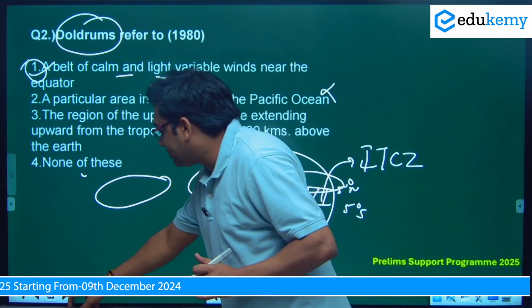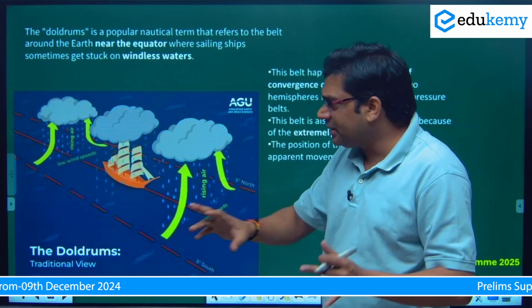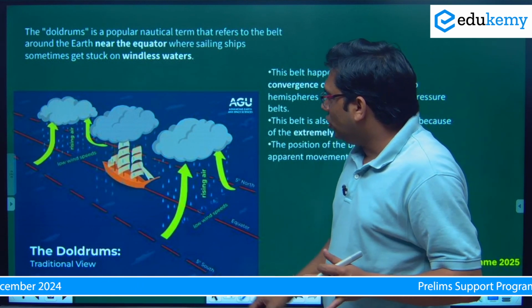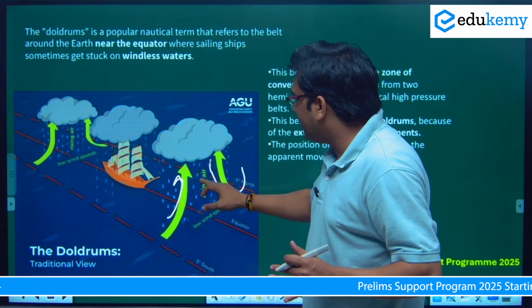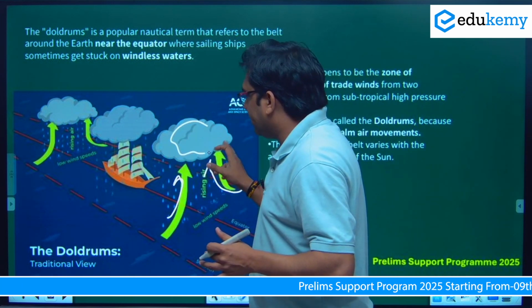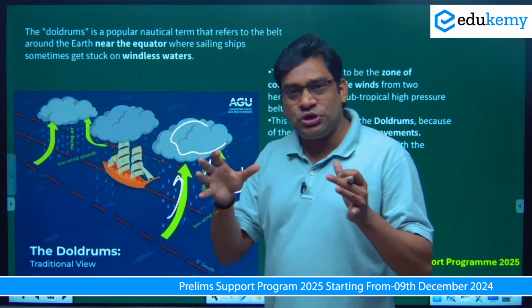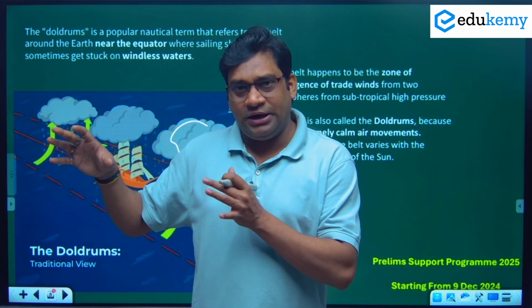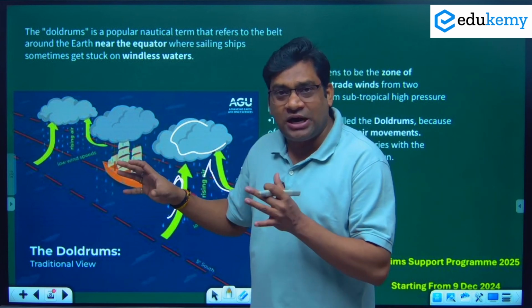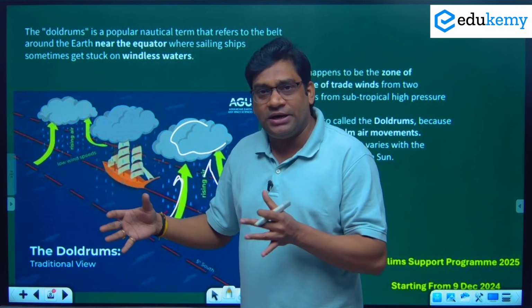Now we'll move to the next important question. See here, this explanation is given about the doldrums. Here two winds converge and start to rise, forming cumulonimbus clouds and causing rainfall. In ancient times, most merchant ships got stuck in such calm conditions, and that is how the doldrum was discovered.